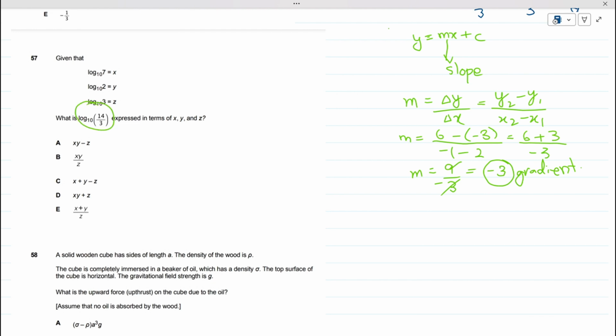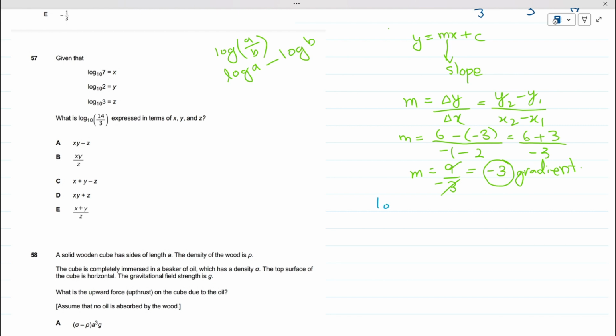So if I have to break this, see, if I have my log, and it has a function in division, a by b, then you can express it in terms of log a, your first function comes here, and then minus log of your denominator. So log a minus log b can be written as log a by b. This is the basic property we have. Okay. So this 14 by 3 can be written as,